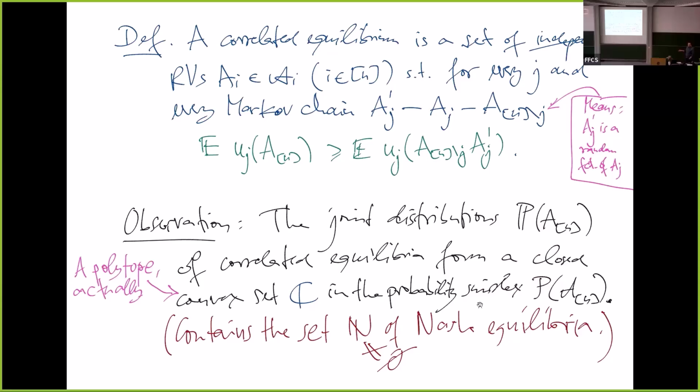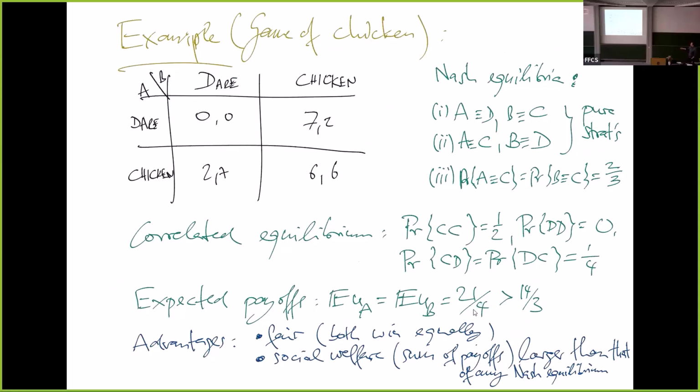So it's non-empty because it contains the Nash equilibria. But it's typically larger than the convex hull of the Nash equilibria, and we can show this in the game of chicken. The obvious thing is we want to avoid this diagonal here. No, we don't avoid this one. We just avoid this one here. Yeah, exactly. So this is a correlated equilibrium. You have to check it.